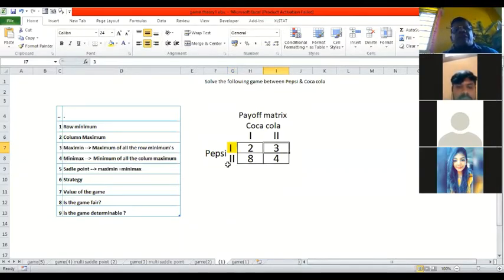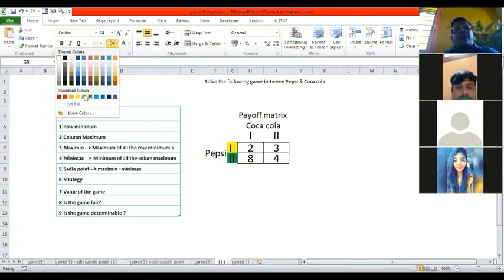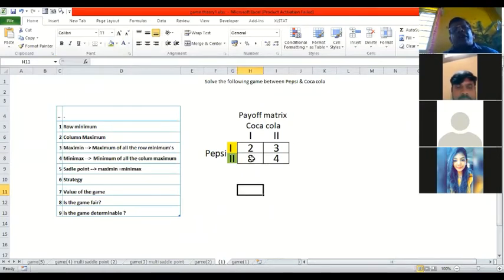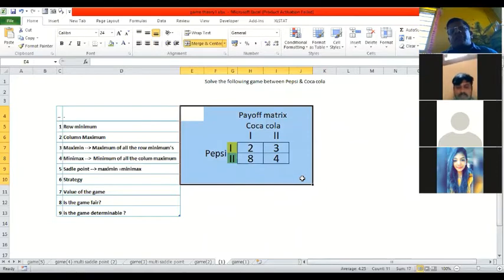Likewise, if Pepsi adopts its second strategy, I'll color it, and Coca-Cola adopts its first strategy, then Pepsi gains 8 units. Whereas if Pepsi adopts its second strategy and Coca-Cola adopts its second strategy, then Pepsi gains 4 units. This is what the payoff matrix is all about. Now, how will you solve this particular game?